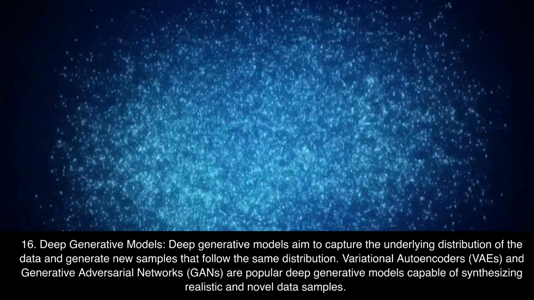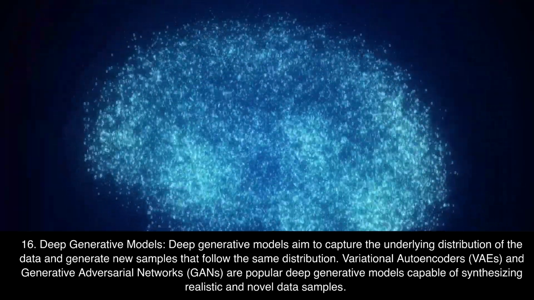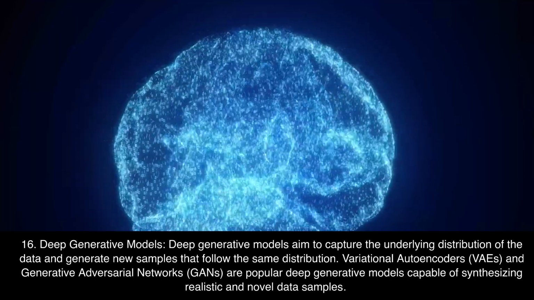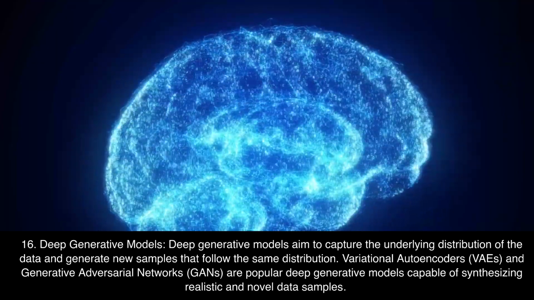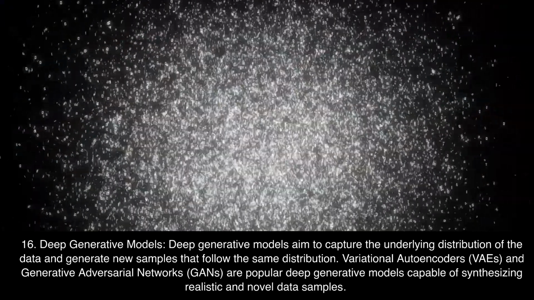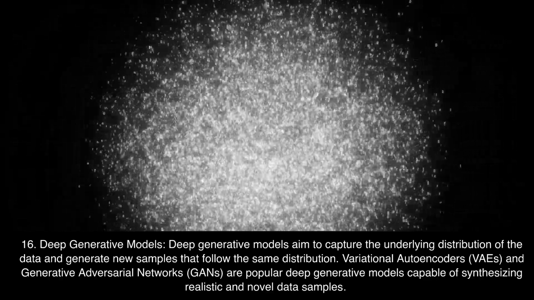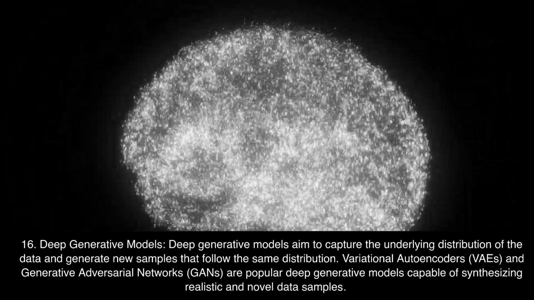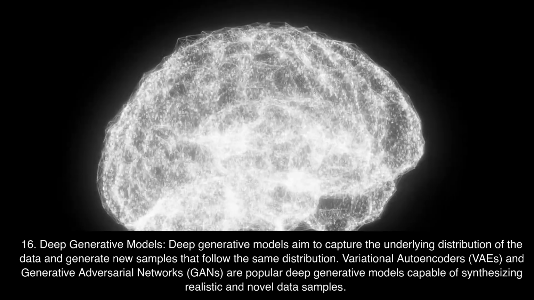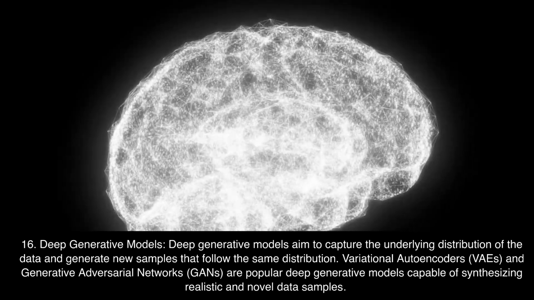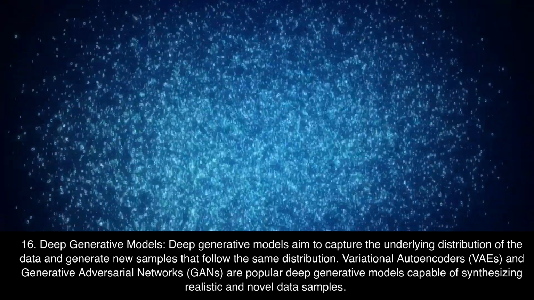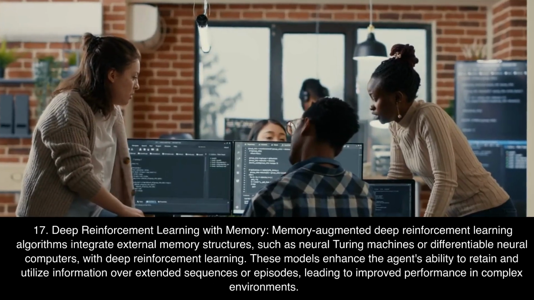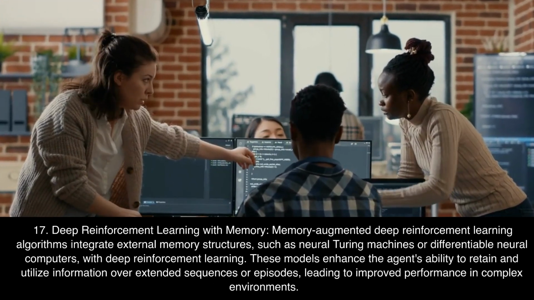16. Deep generative models. Deep generative models aim to capture the underlying distribution of the data and generate new samples that follow the same distribution. Variational autoencoders, VAEs, and Generative Adversarial Networks, GANs, are popular deep generative models capable of synthesizing realistic and novel data samples.